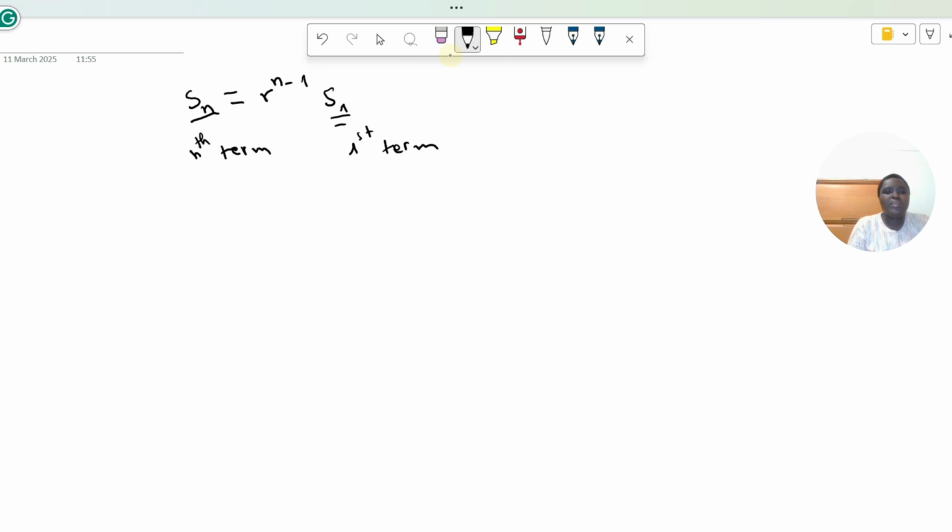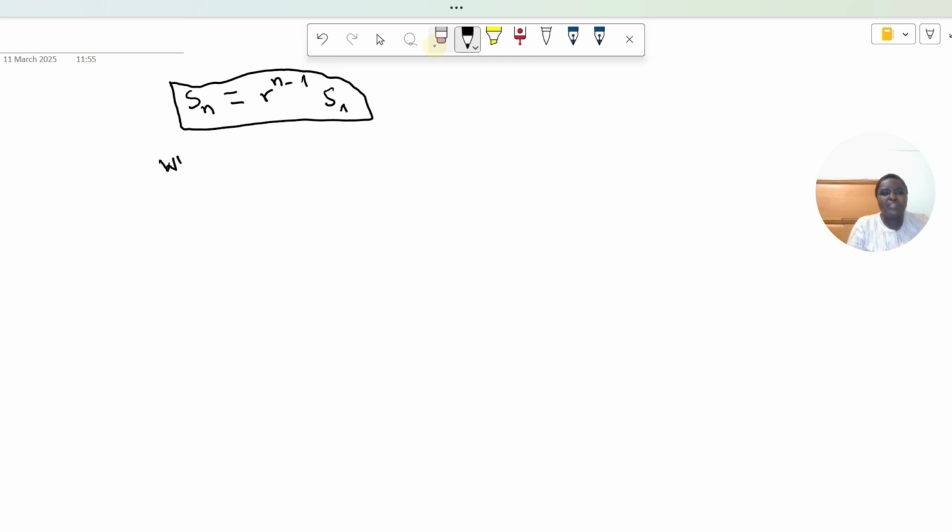We need to keep this relation in mind. In any geometric progression, we have this relation: Sn is equal to r power n minus 1 times S1, where r is the common ratio.